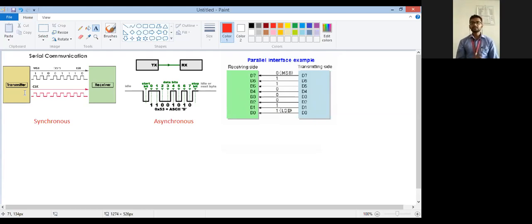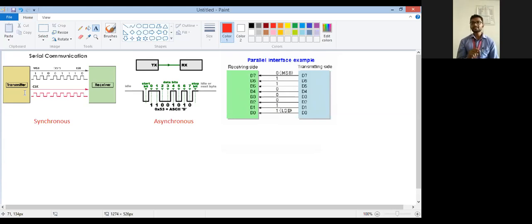Master is nothing but the main controller, and slave means the peripheral devices. If suppose the input device is some sensor, then the sensor will be the slave and the microcontroller will be the master. But data is transmitted by the sensor to the controller. So your sensor will not generate the clock. Clock is generated by the master only.